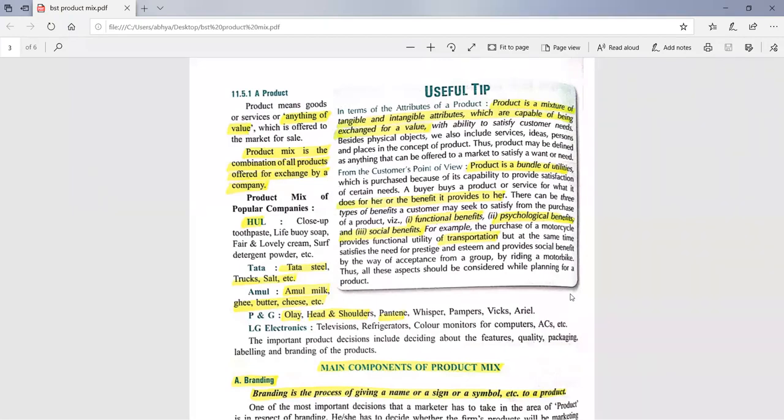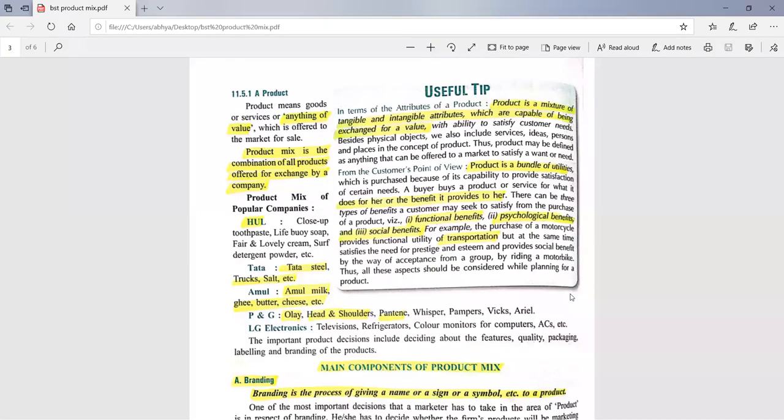Psychological benefit means when we buy a car, it will give us mental satisfaction. We will feel high in society that we have a car and my friends or relatives do not have a car. That is a psychological benefit, the mental peace we get about the car. Then social benefit means reputation in society.